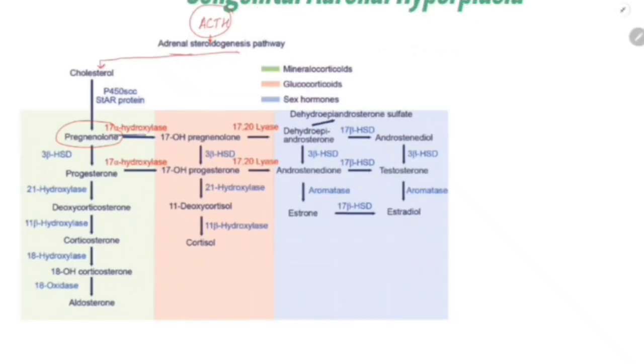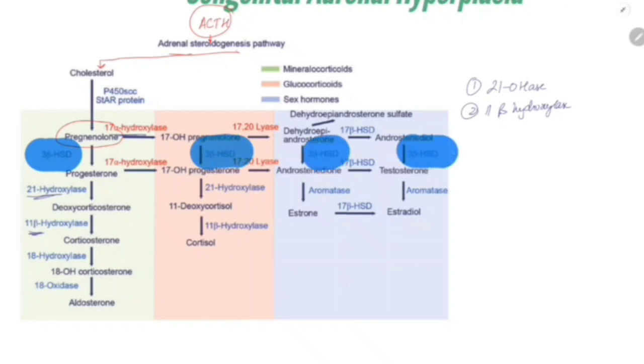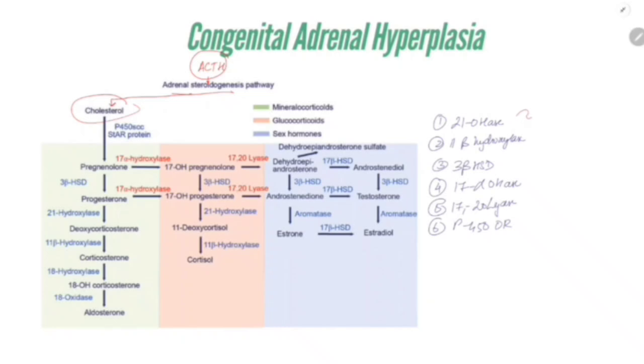This alone is enough. First, I will write some enzymes separately. The first enzyme is 21 hydroxylase. The second enzyme is 11 beta hydroxylase. The third enzyme is 3 beta hydroxysteroid dehydrogenase. You don't need to remember it that long, just remember 3 beta HSD. The fourth is 17 alpha hydroxylase. The fifth is 17-20 lyase. The sixth is P450 oxidoreductase.